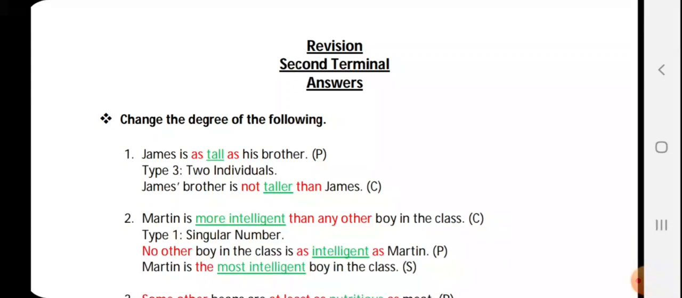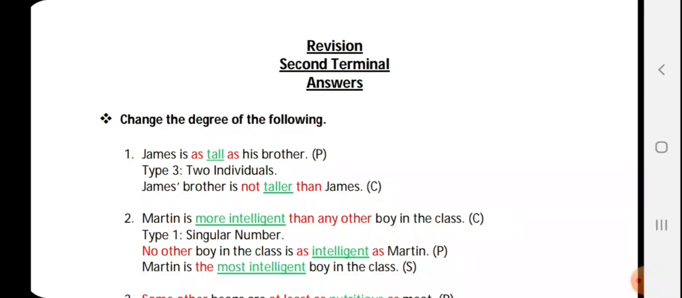Okay, so this first sentence, James is as tall as his brother. Now you can see that I've highlighted as dash as in red color, and the degree tall is in green color, and I've underlined it. It's a positive sentence. So this rule is type 3, two individual students. In two individuals you know that superlative is not possible, only comparative is possible, and the positive sentence is in positive form. So in comparative we have to add the word not.